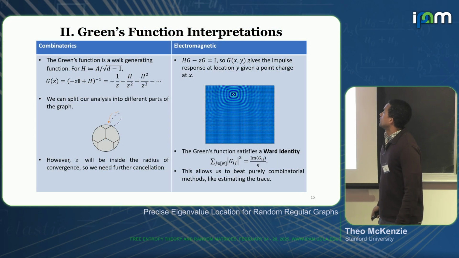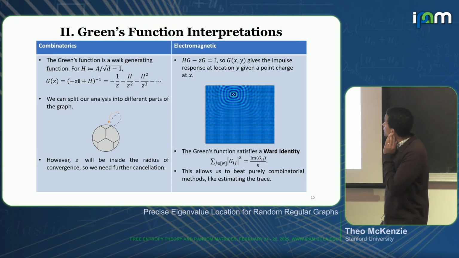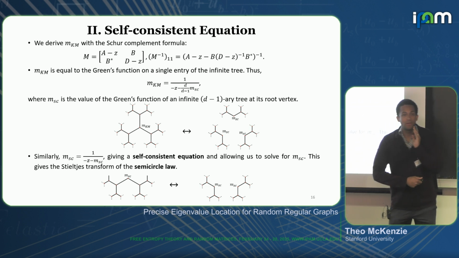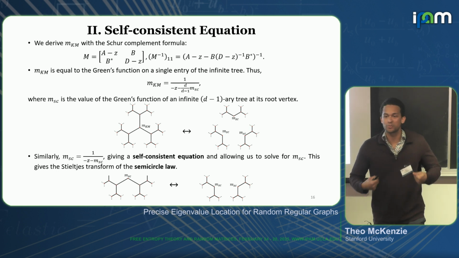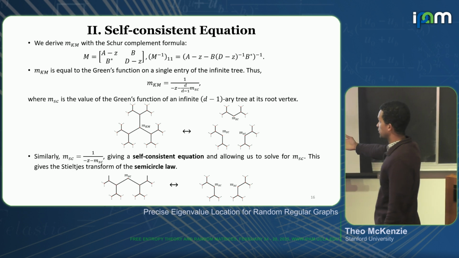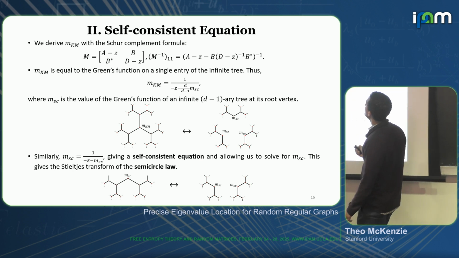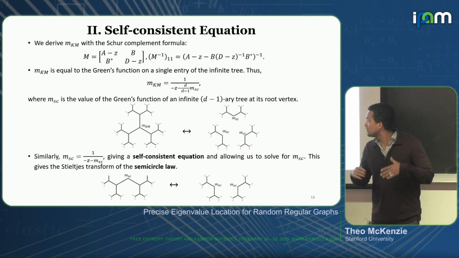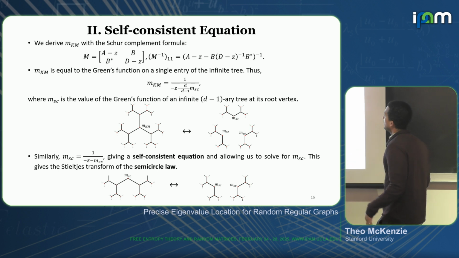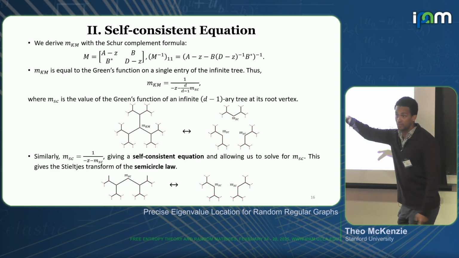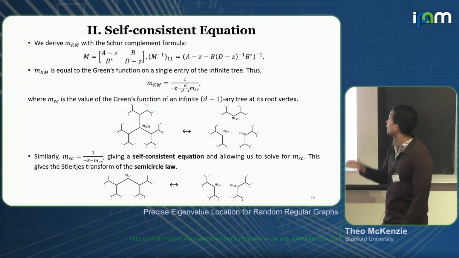So, all right, how are we going to utilize this? Well, we want to think about what makes the Green's function of the Kesten-McKay law special. And the point is it's this relationship with the semicircular law. So specifically, I can use the Schur complement formula. The Green's function is just the inverse of a matrix, even for the infinite operator, it's somewhat similar. And the idea is that if I'm interested in an entry of my inverse, it's just a function of the individual blocks associated with this operator.